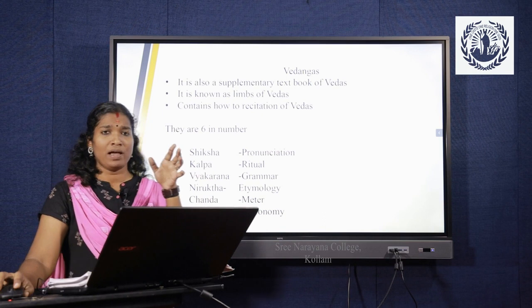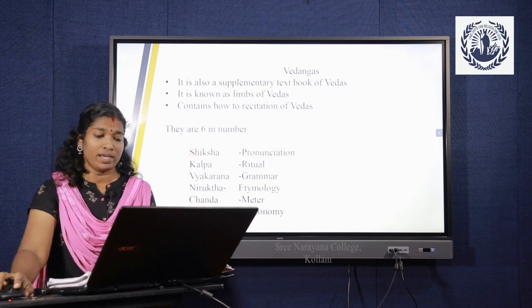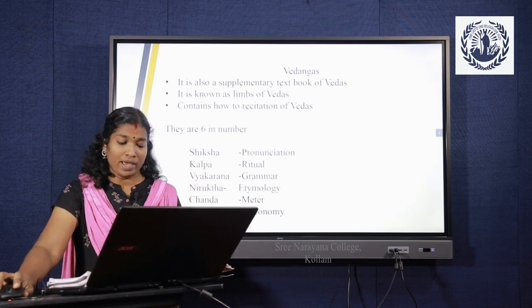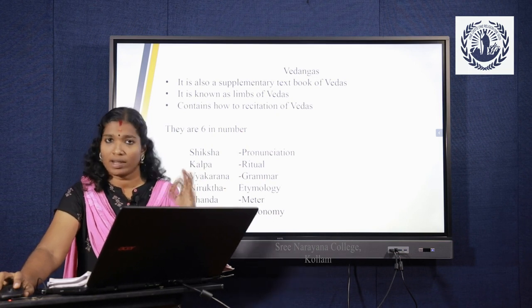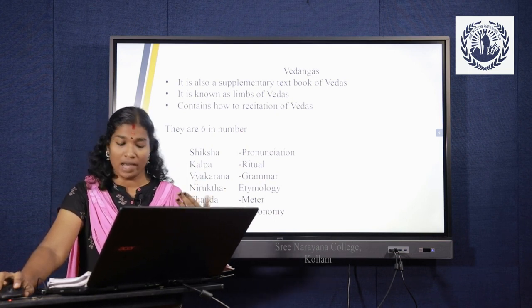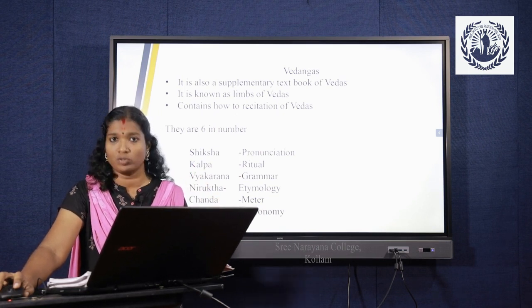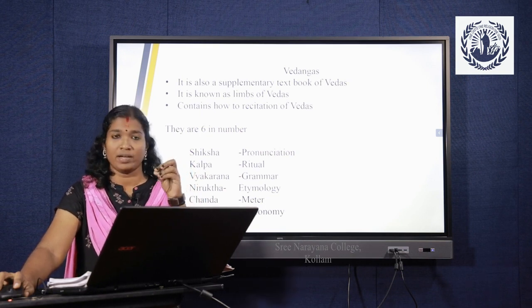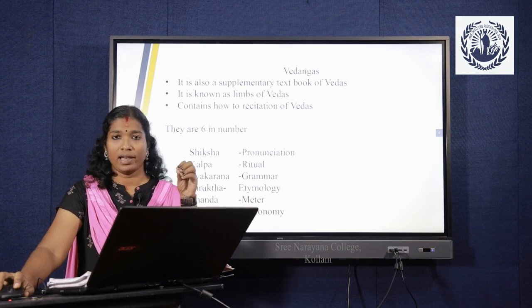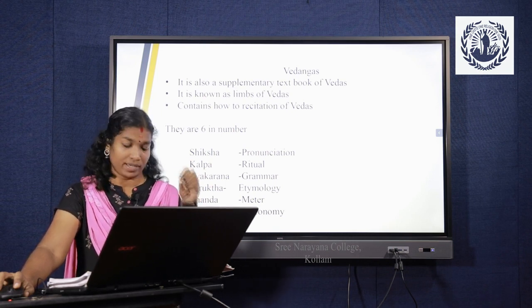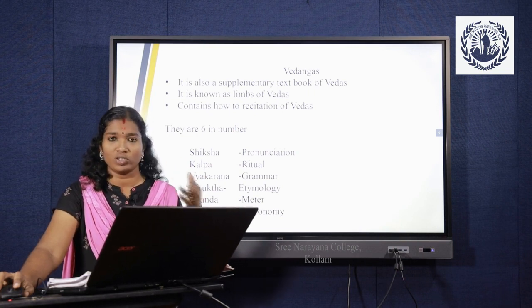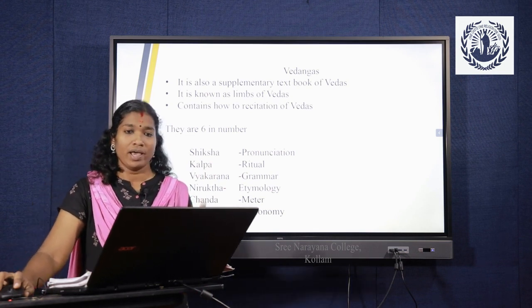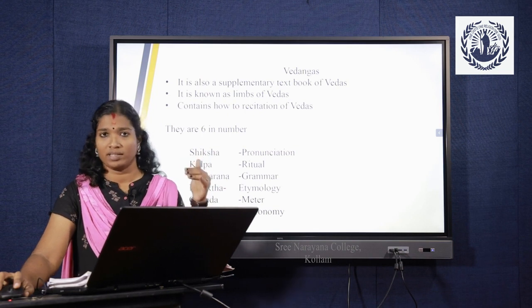Among them, the Kalpa Vedanga is the most important. The Kalpa Vedanga means rituals. Those are three in number: the Shrauta Sutra, Grihya Sutra, and Dharma Sutra. The Shrauta Sutra deals with large public sacrifices, and the Grihya Sutra deals with domestic sacrifices, conducting small ceremonies related to the home, like naming ceremonies, marriage ceremonies, birth ceremonies, etc. The Dharma Sutra explains social and local customs. Among the Vedangas, the Kalpa Sutra is the most important.